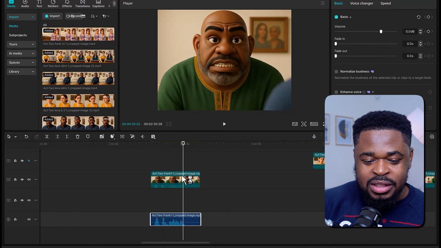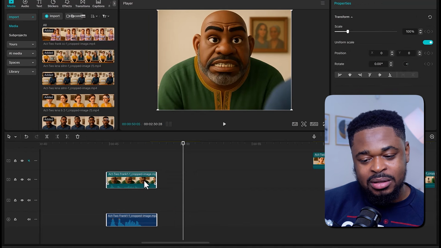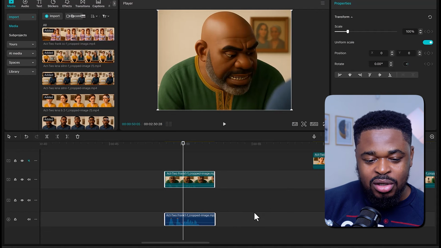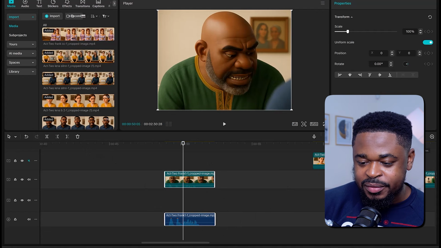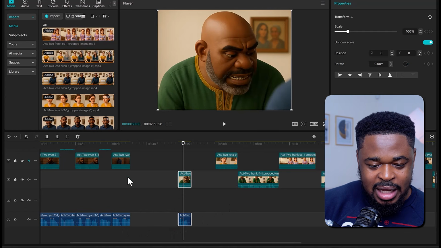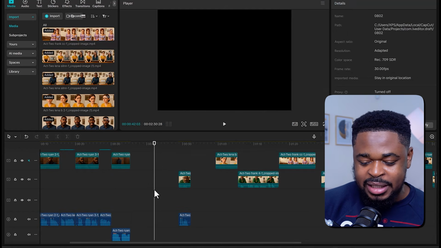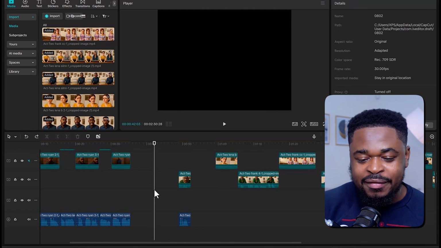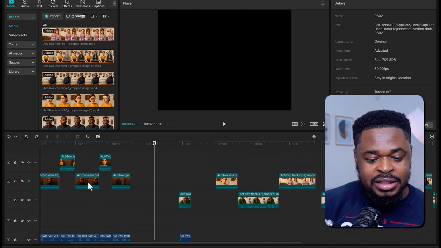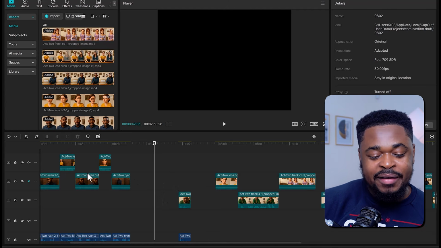Now, once you see that it matches, you can now select the two and move them at the same time. So you do this for each of the clips. You take the audio that you've generated and look for where it matches. And then once you match both of them, you can move them and arrange them in the timeline. Now, before you do that, you just want to have a rough idea of the arrangement of these clips before you start matching the audio. So once you've matched the audio, you can now fully start arranging everything.